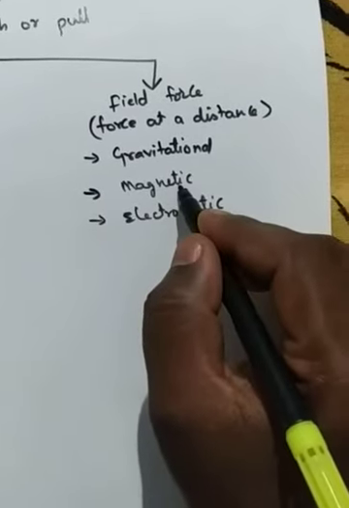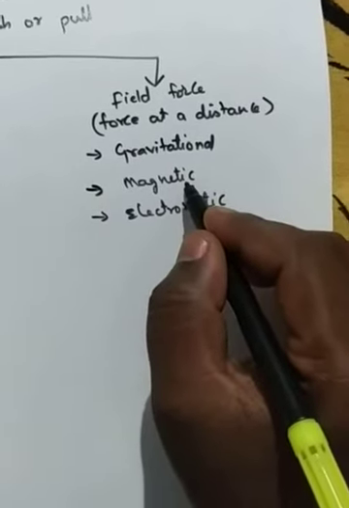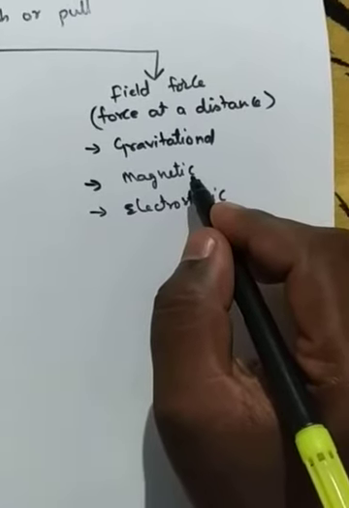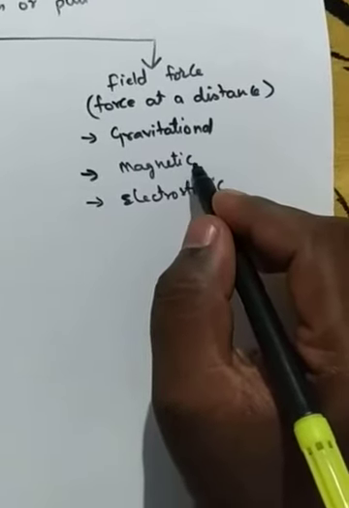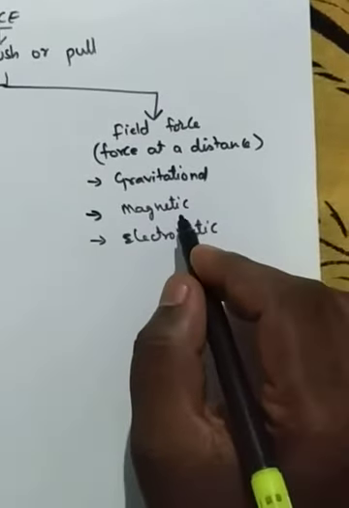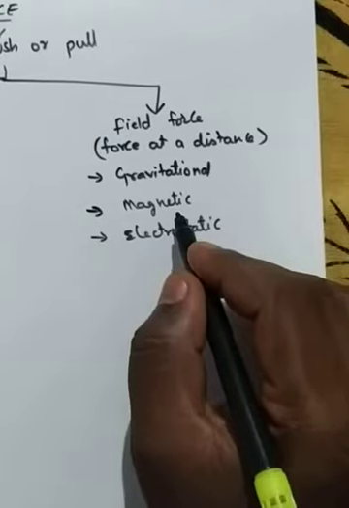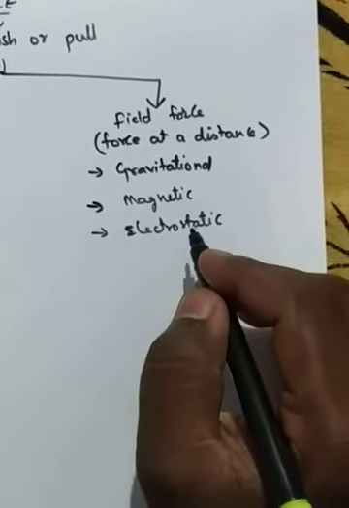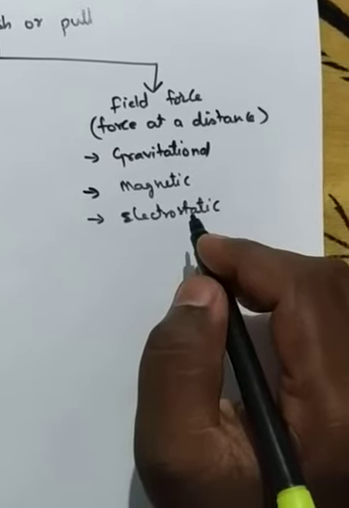The next is the magnetic force. This is present in the magnets. When we keep some iron objects, magnetic substances near this magnet, automatically they get attracted to the magnet, right? That's called magnetic force.